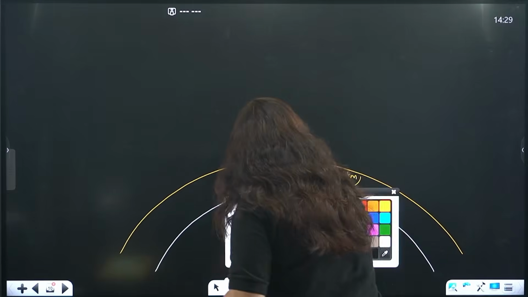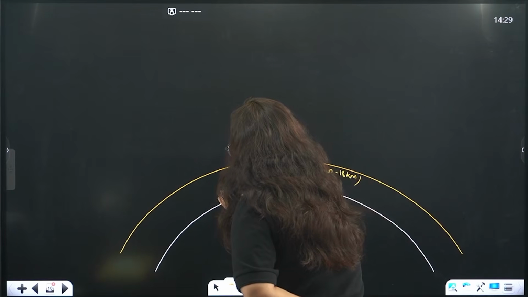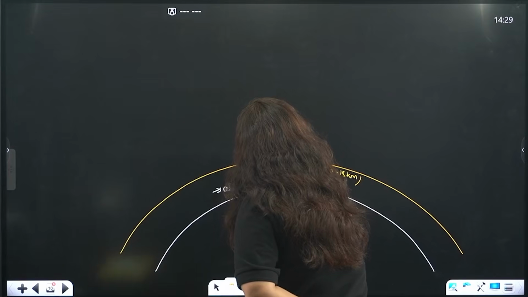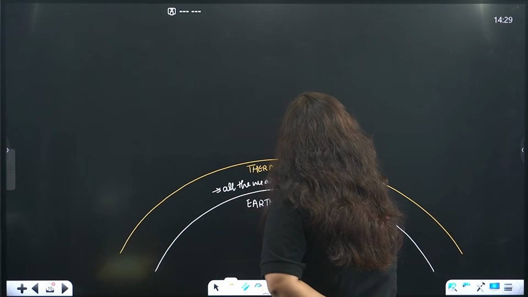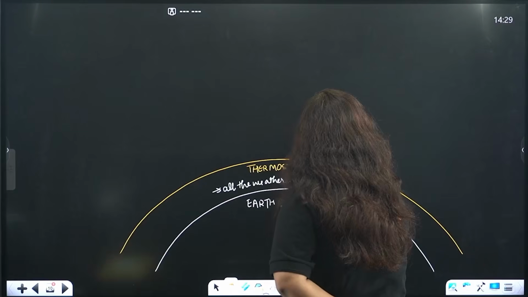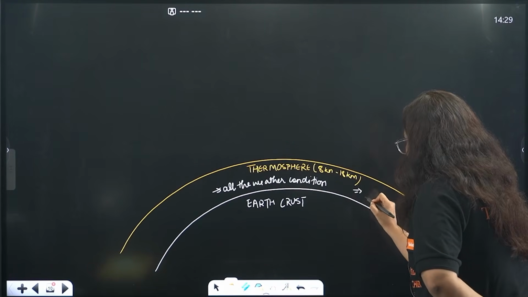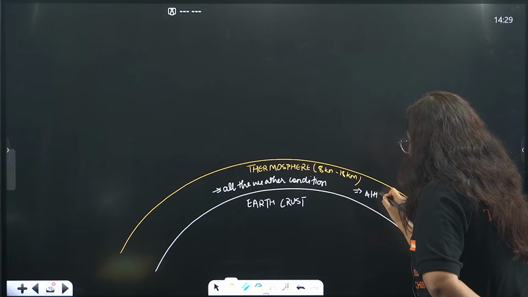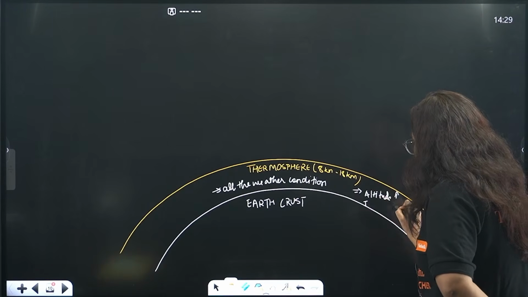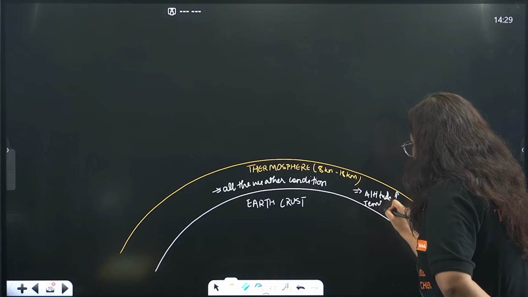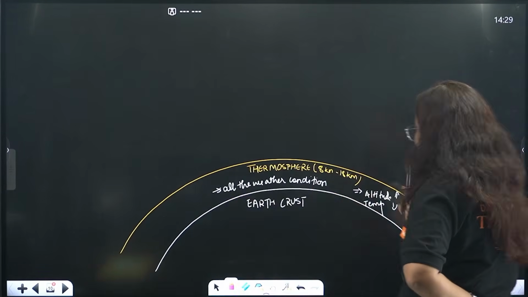This is the most important layer because all the weather conditions, like the presence of clouds, the presence of oxygen, etc., happen here only. In this layer, as the altitude increases, the temperature decreases. Keep this in mind. Now we will move towards the next layer.